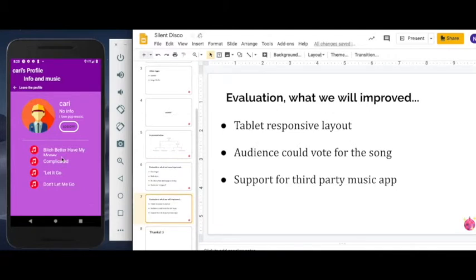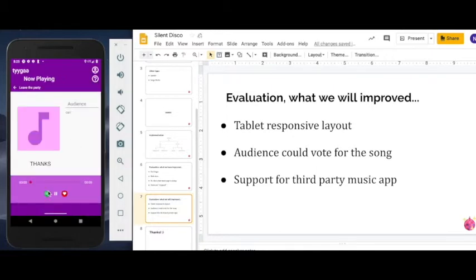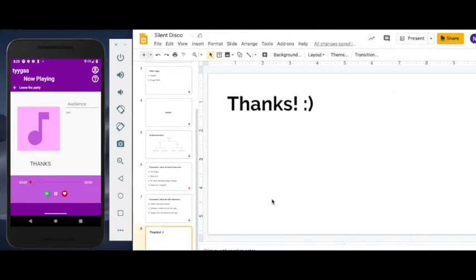Finally, what we could do: we could make it tablet compatible. We should make a responsive layout for the tablet. Another function is the veto button here. We want a veto button in the party room. For example, if 40% of the audience vote no for this song, then this song will be cancelled and skipped to the next song. This could be an upgrade, an interesting feature.